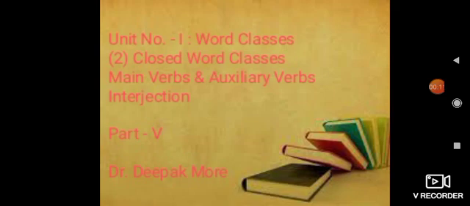Today we are going to study the remaining part of word classes. Branch number 2, closed word classes. In this branch there are 2 points. These are as follows. Number 1, main verbs and auxiliary verbs. And second, interjection. Part number 5, main verbs.